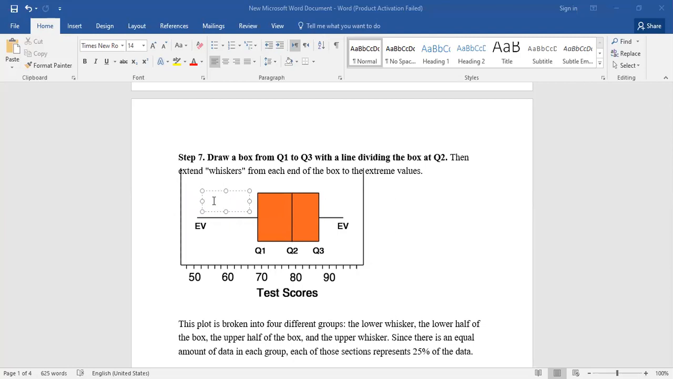This part is called lower what? Whisker. Okay, so the first part is called lower whisker. Okay, this one is called what? Lower half, yes. So this one is the lower half.